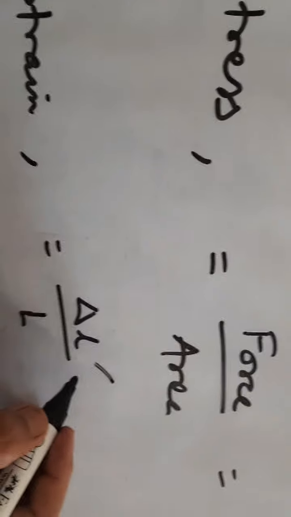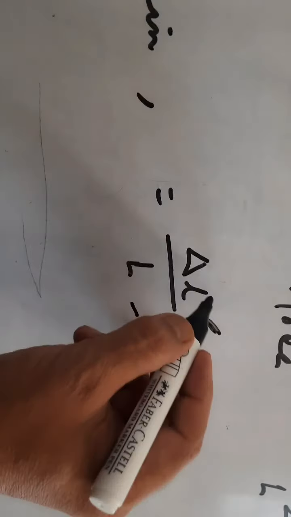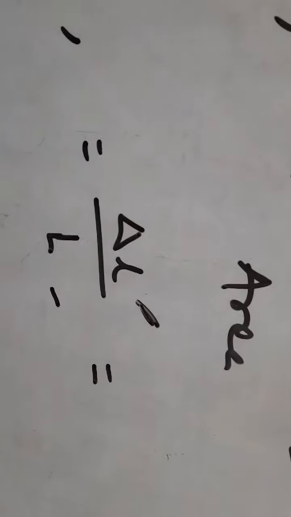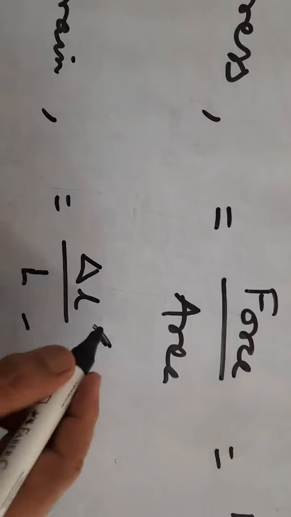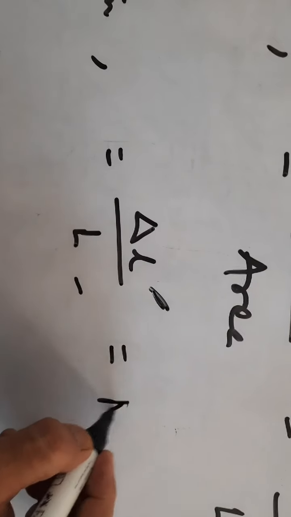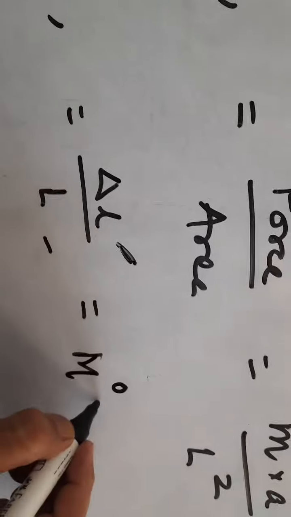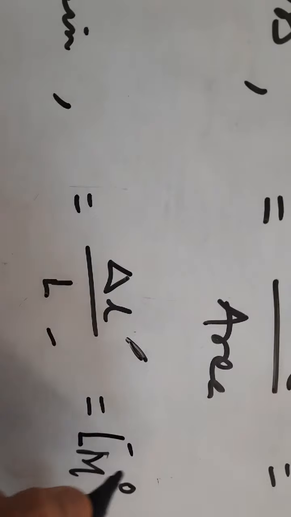It is the same physical quantity in the numerator as well as in the denominator. Length is represented by capital L, and L by L. Having the same physical quantity in the numerator and the denominator, there is no unit, so we write M to the power 0, L to the power 0, T to the power 0. This is the dimension formula for the strain, right?